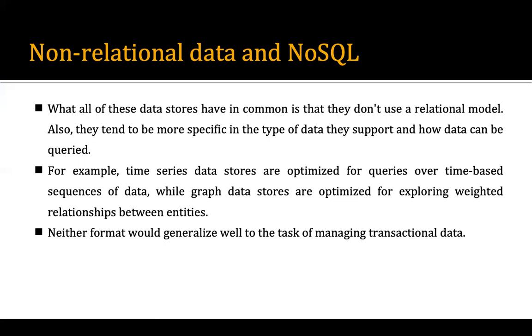I want to say that in a non-relational data model, we have different types of models. If we take, let's say, timestamp-based data storage, the main focus is on the timestamp. If we talk about graph-based, our main focus is on the relationship between two entities, like in a graph, we have parent and child relationships, right? Neither format would generalize well to the task of managing transactional data. Now it says that these databases we are talking about are not a general solution for managing all the transactional data.